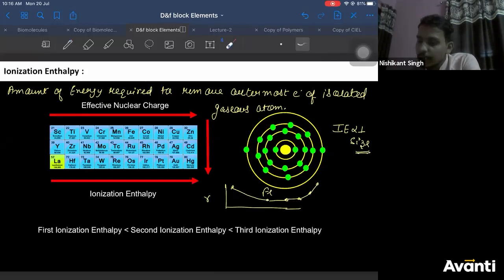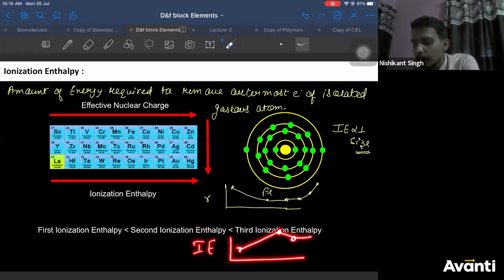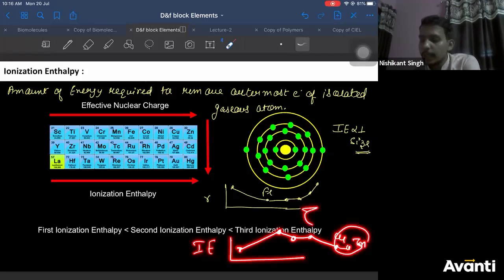So if it decreases from scandium to iron, then it should increase from scandium to iron. Then it should remain constant, cobalt and nickel. Then it should decrease from copper to zinc. This is what you should get in a graph. Is that clear? This is our expected graph. All of you please keep an image of the expected graph in your mind.